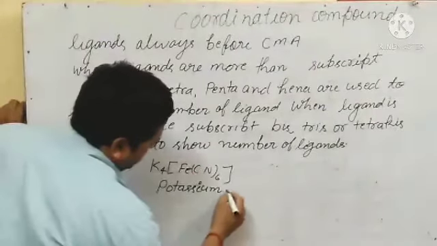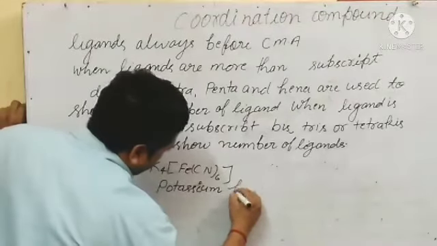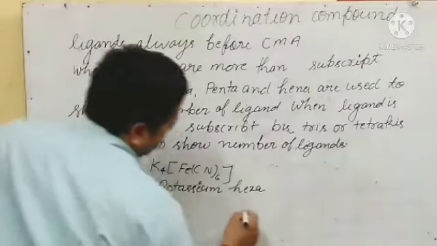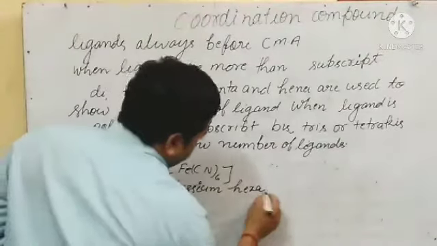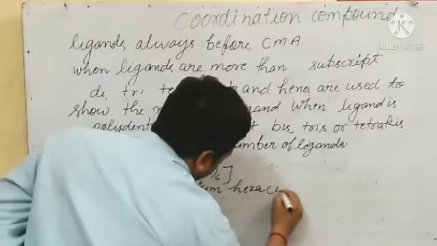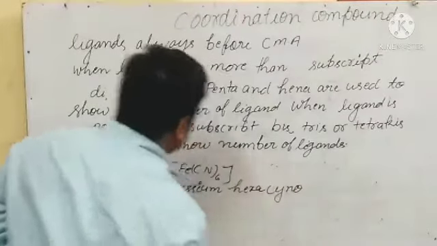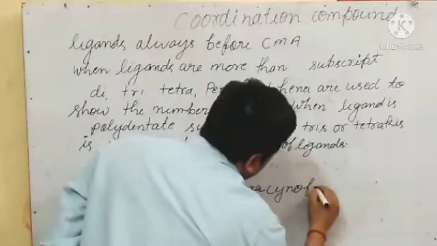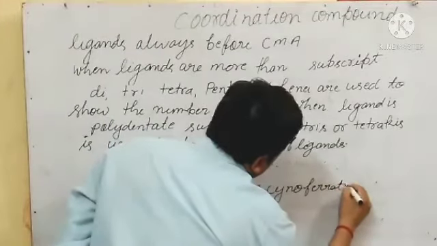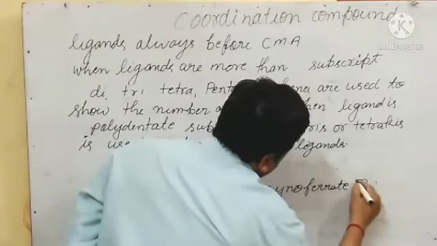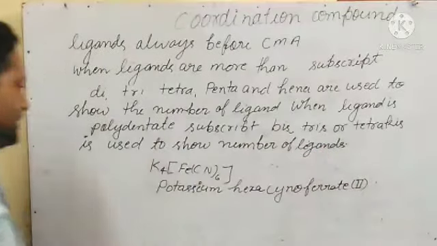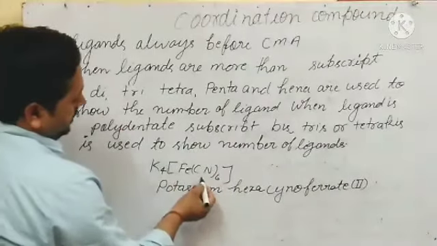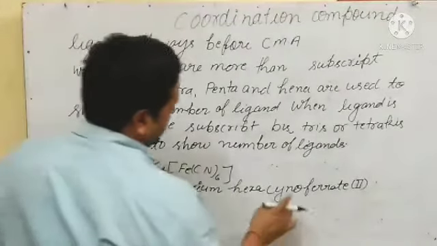So we will write hexa, and since it is a negative ligand, it ends with O: cyano, hexacyano, and ferrate, and the oxidation state is second. So like this we will write. I have written di, tri, tetra, and here the ligands are 6, so we have used hexa.